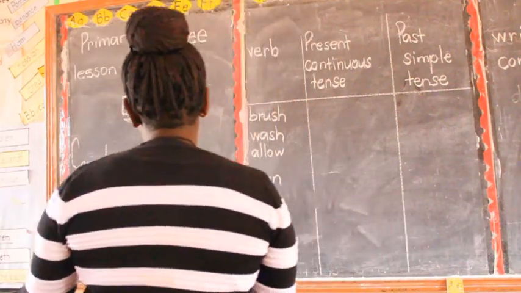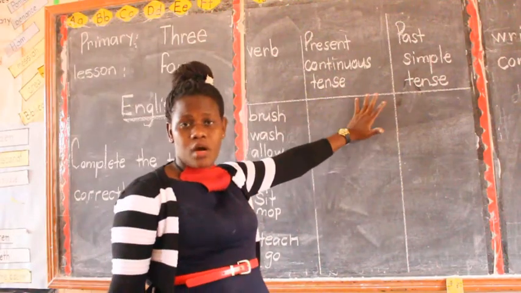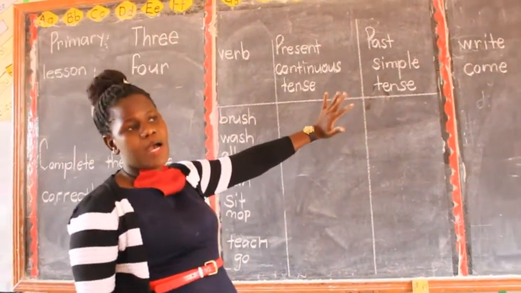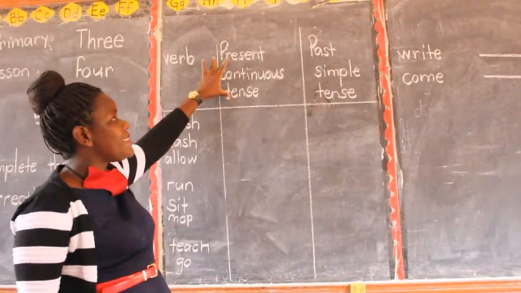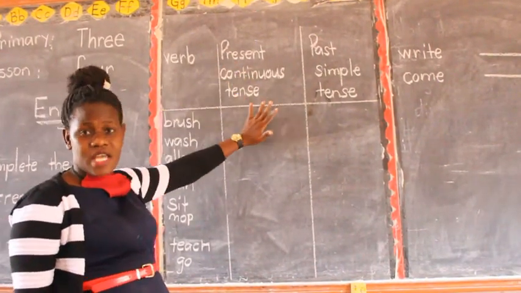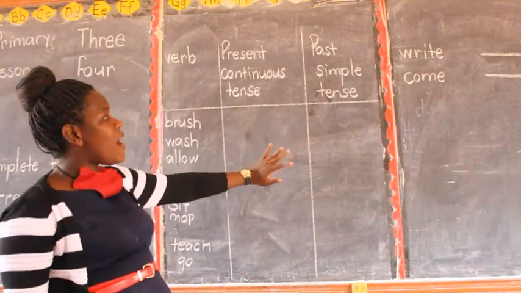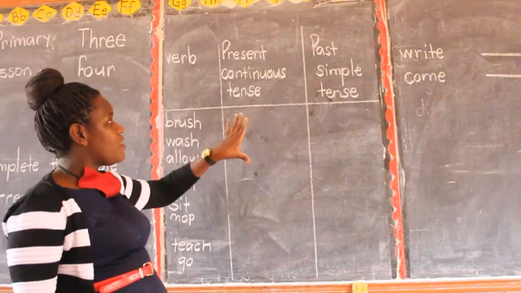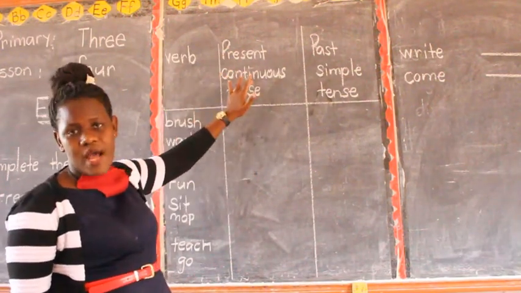So, under verbs, we have what we call tenses. In primary 1 and primary 2, you used to call this tense here the now tense. You know now tense? Yes, you know now tense. But at our level, P3, you don't say now tense, but you say present continuous tense.